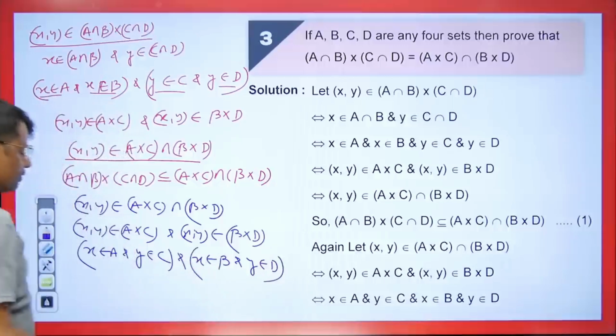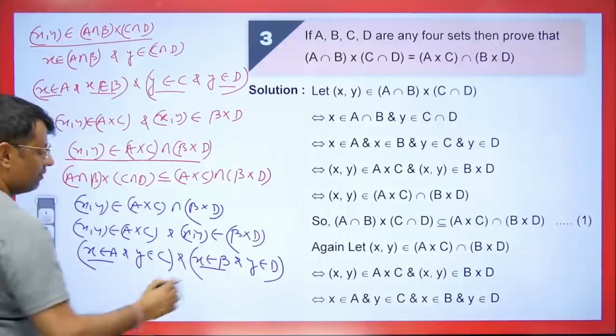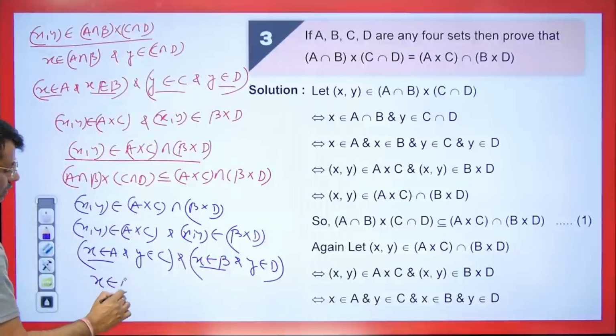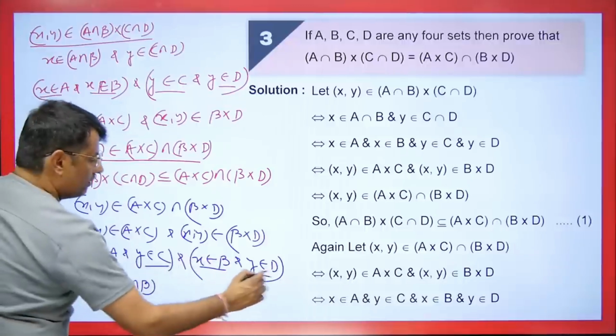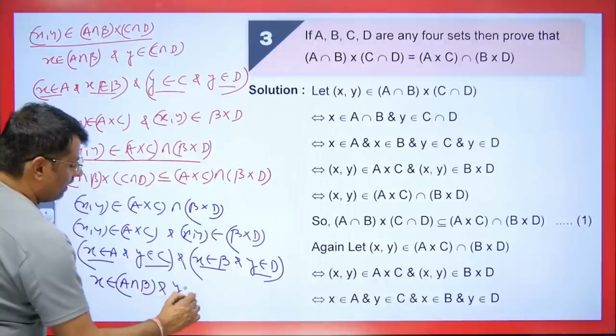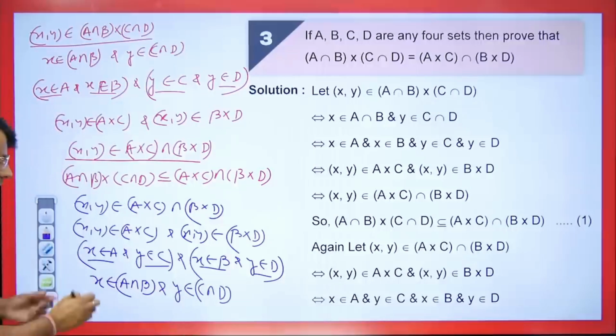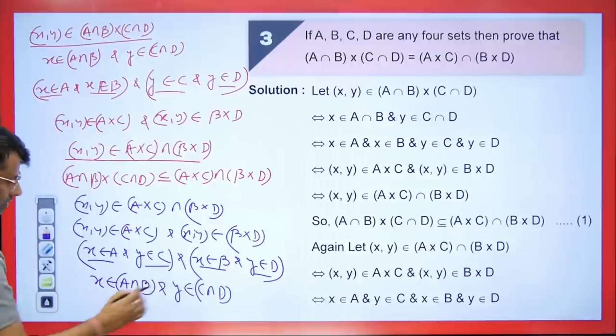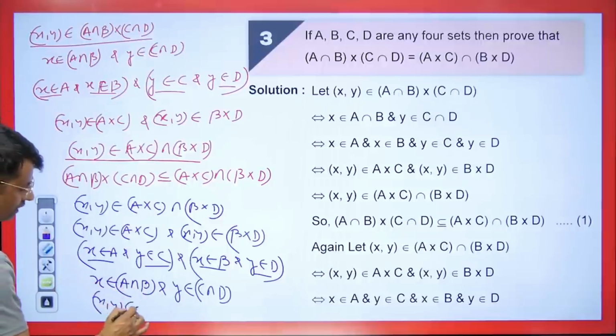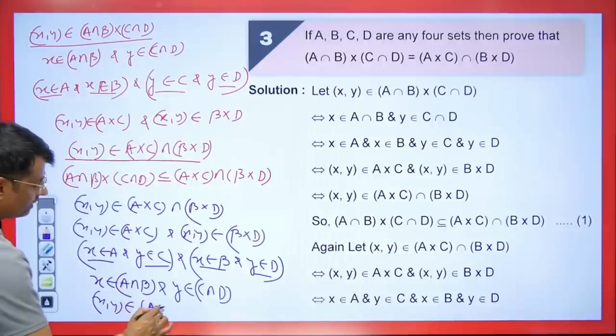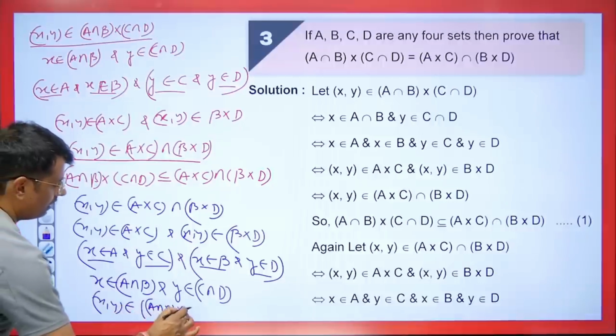Clear? Now you see here x is also going in A, x is also going in B. This clearly means that x will go in its intersection, am I correct? Y is going in C and y is also going in D. So students, what will come here? Y will go in the intersection of both. Now x and y will go in the Cartesian product of both x and y. So the first one from the list belongs to A intersection B cross C intersection D.